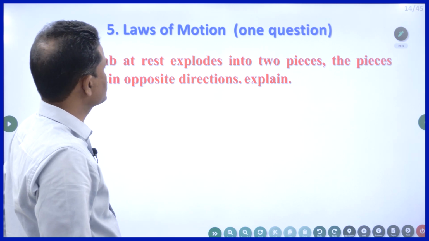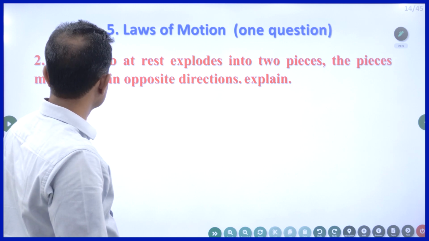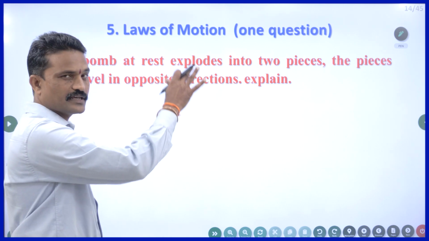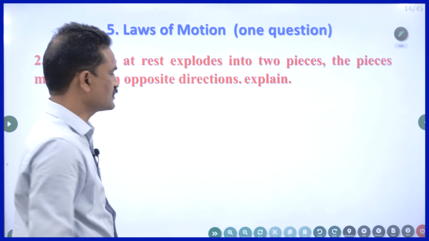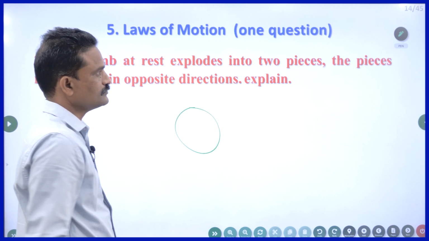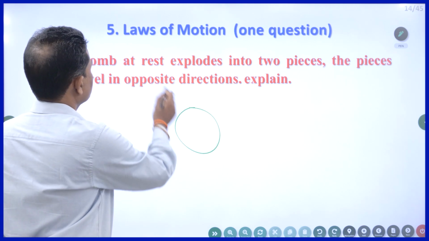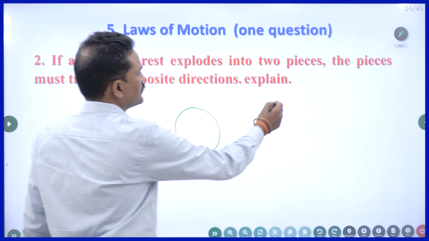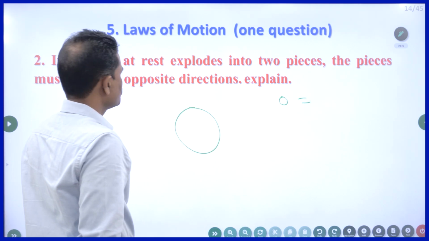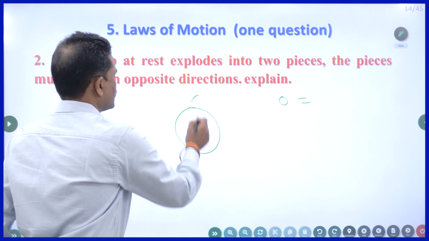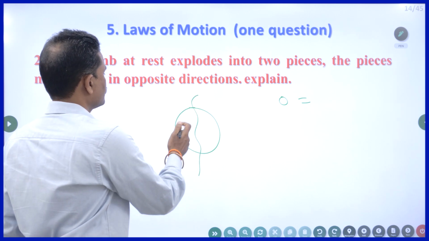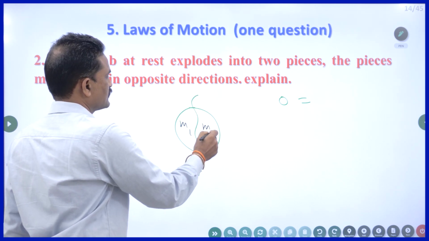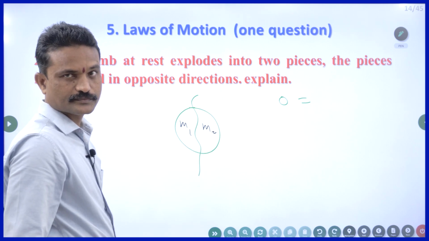If a bomb at rest explodes into 2 pieces, the pieces must travel in opposite direction. Same answer, same explanation. Here this is the bomb. So the bomb at rest explodes. So initial momentum is 0. Into 2 pieces. So let us say the mass of one is m1, the mass of the other fragment is m2.